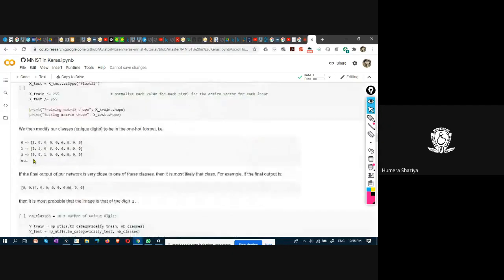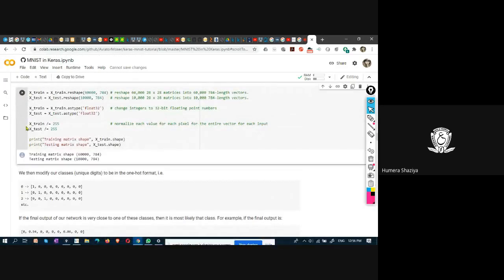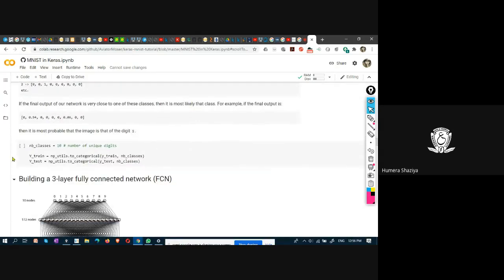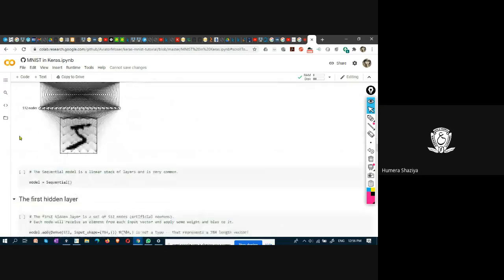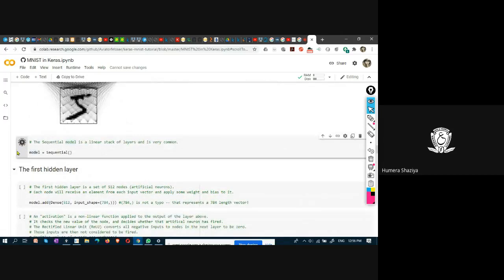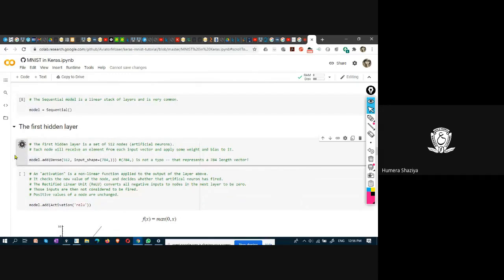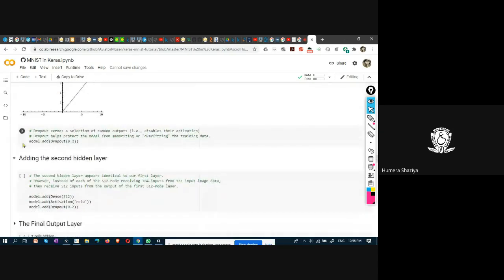Then normalizing the data. Converting the data into one hot encoding. This is the first hidden layer. This is the activation unit.